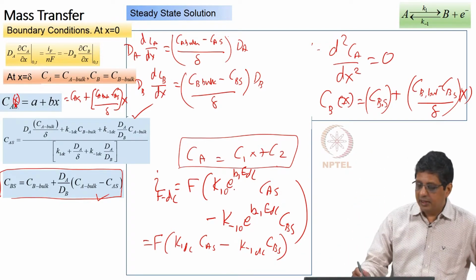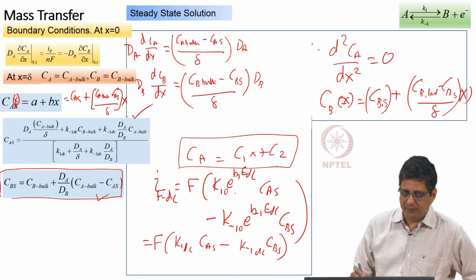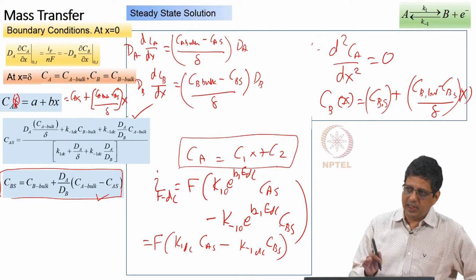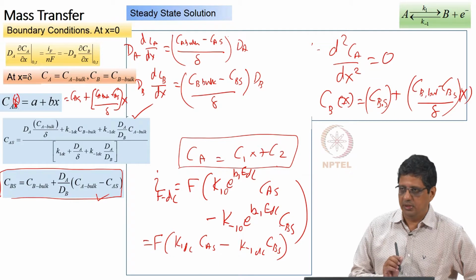IF by F contains K1 DC, CAS, K minus 1 DC, CBS. We can write the CBS in terms of CAS. We can leave K1 DC and K2 DC as they are.